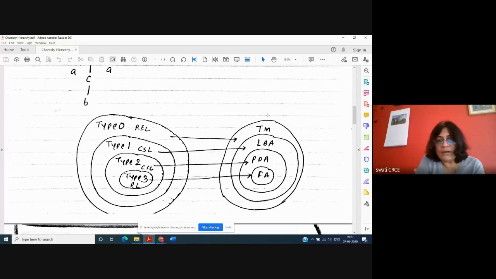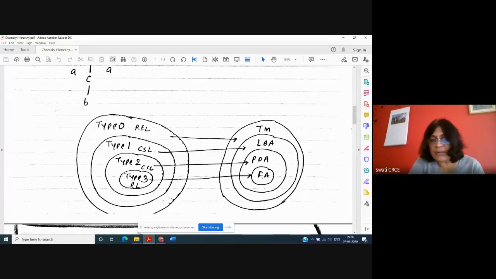Grammar type 0 is equivalent to the Turing machine, and it is the outer circle. The Turing machine is the highest capacity machine. The outer circle contains the inner circles also.